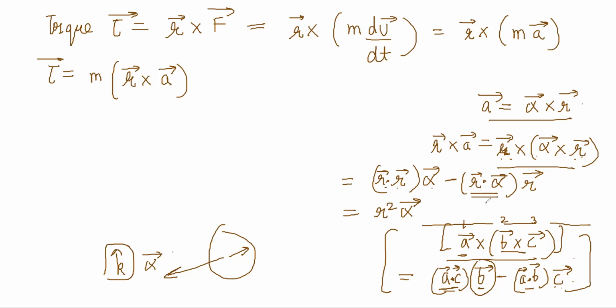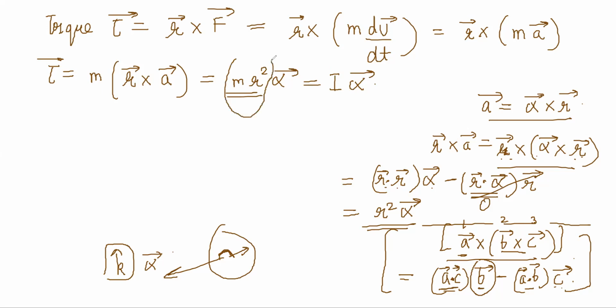So this will be 0, because there is a 90-degree angle between them. The r vector will be in the plane, alpha will be perpendicular to the plane. So this component will go away, and this is what is left. So it becomes m r square alpha, right? And this thing is called I.